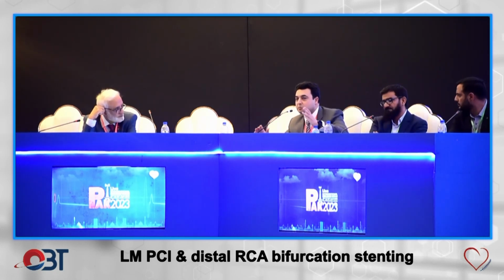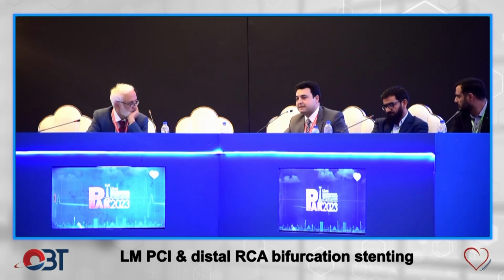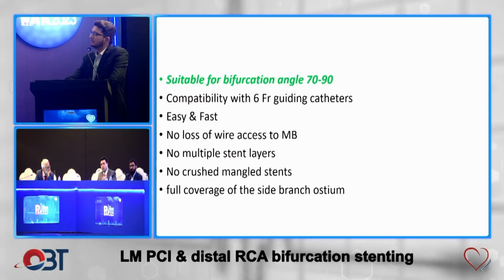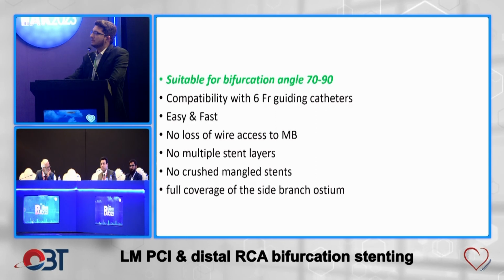And another thing we saw during the case, there's another consideration which comes into account as well. You were considering a provisional technique, so was there any consideration given to going for a DCB to that small branch distally? That could have been one option. We already know that if we have good enough pre-dilatation and there is no residual stenosis, no collapse of more than 30%, no recoil, and no flow-limiting dissection, all these things give us the confidence, and we do have the evidence, that maybe DCB is going to hold on. So that could have been one of the things.